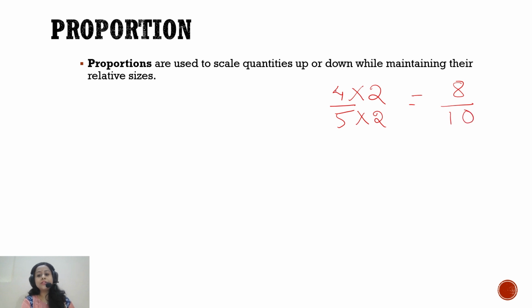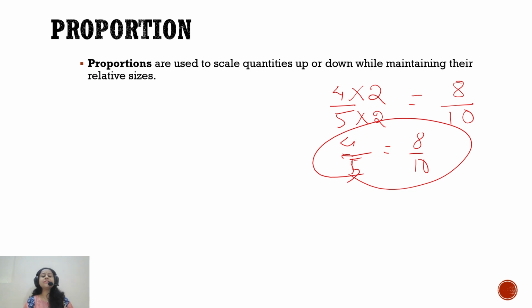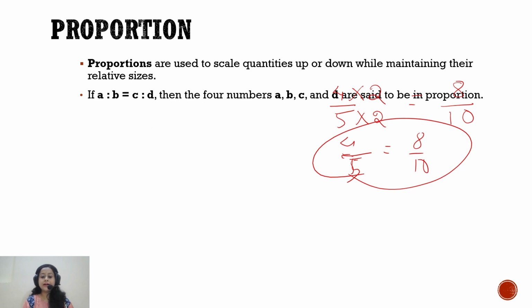And this 4 by 5 will be equal to 8 by 10, because both proportions, if I simplify them, will give me the same ratio. Right? So you can divide it also. So it is just scaling. Proportion is generally used to scale up or scale down some ratios based on their relative sizes.